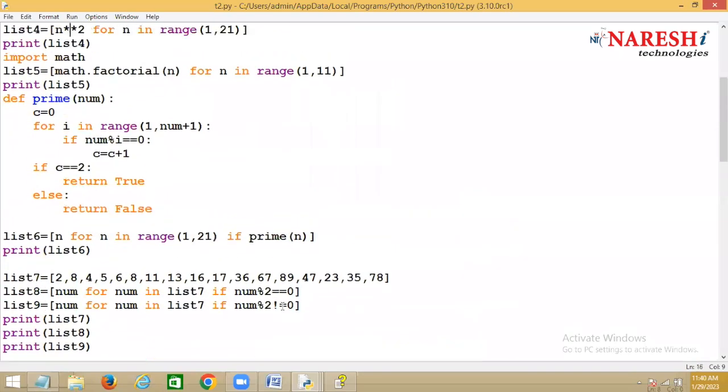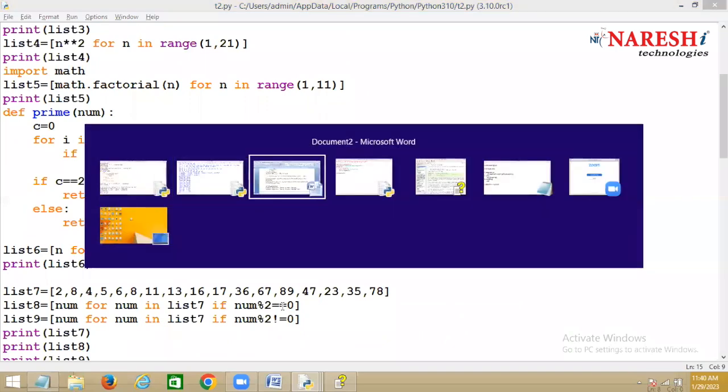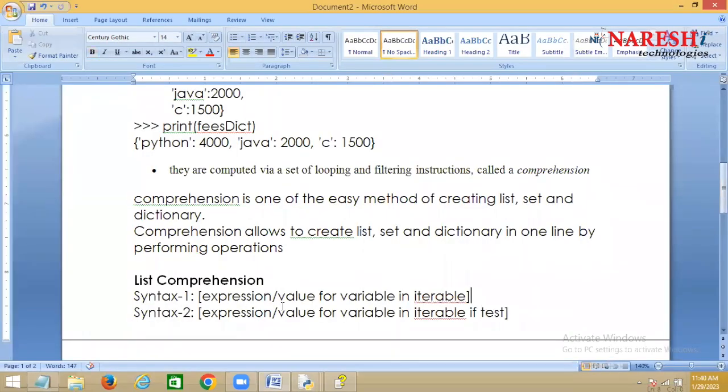Now these are the two syntaxes you have. Syntax one is without test condition and syntax two is with test condition, right?